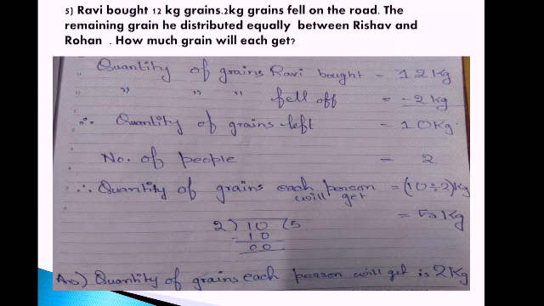So in order to find how much each person will get, what will we do? Quantity of grain, that is 10 kg, will be divided by the number of people it is shared by, that is 2. 10 divided by 2 is 5 kgs. Each one will get 5 kgs. And our closing answer will be quantity of grains each person will get is 5 kgs.